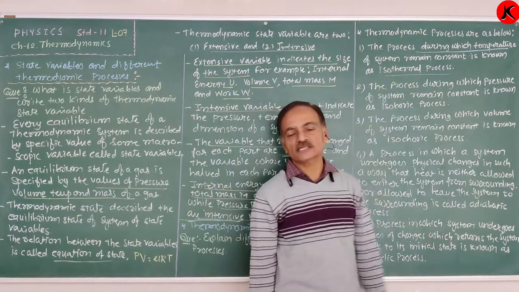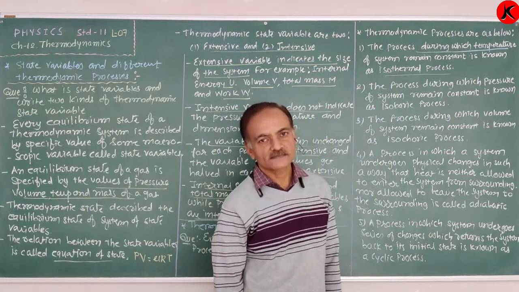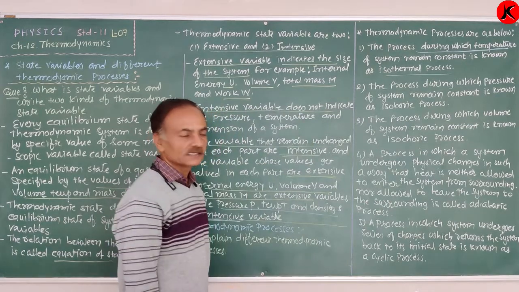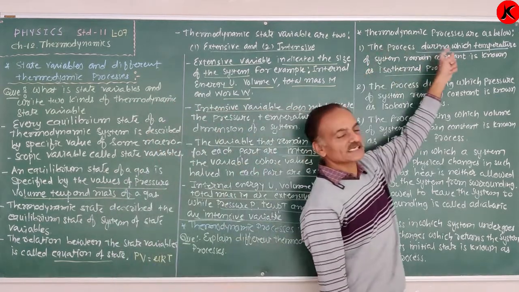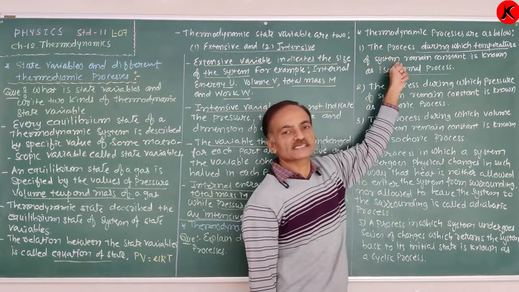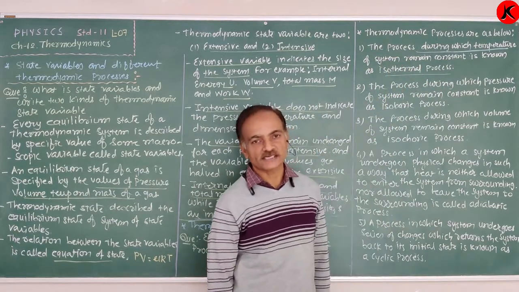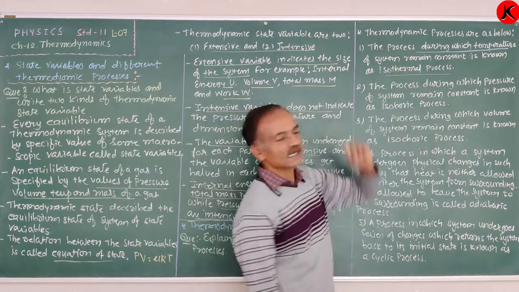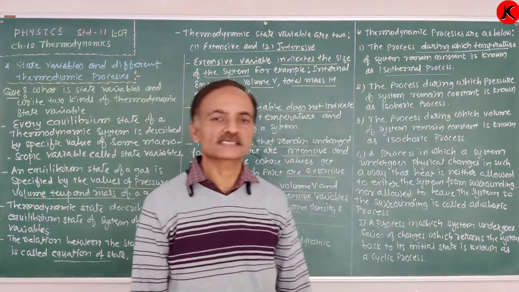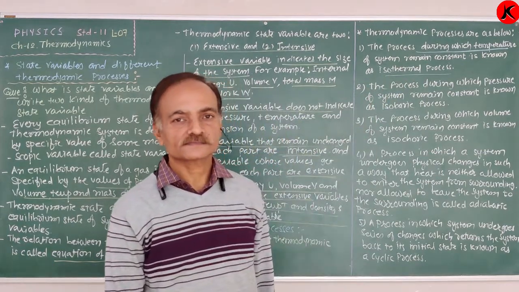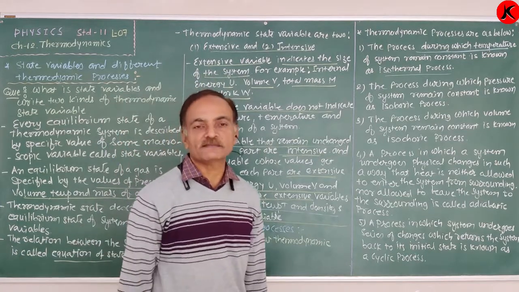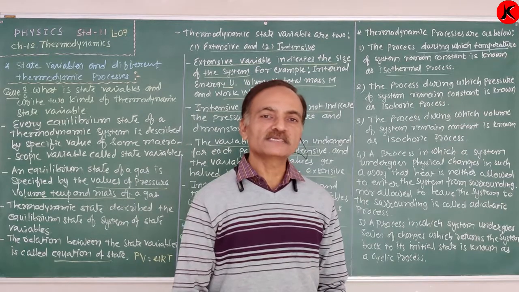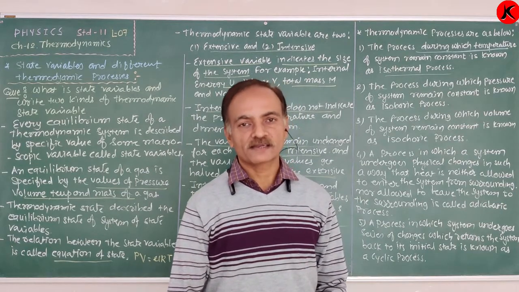Again, what is the isothermal process? The thermodynamic process during which the temperature of the system remains constant or unchanged is known as an isothermal process. If we have the system in an initial state, the pressure is P1, volume is V1 and temperature is T1.